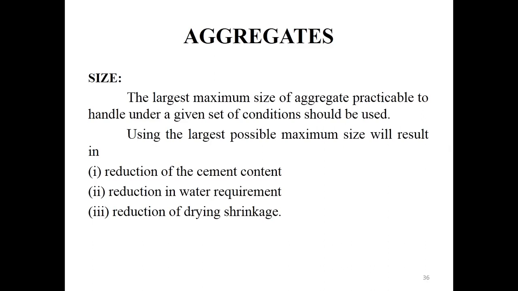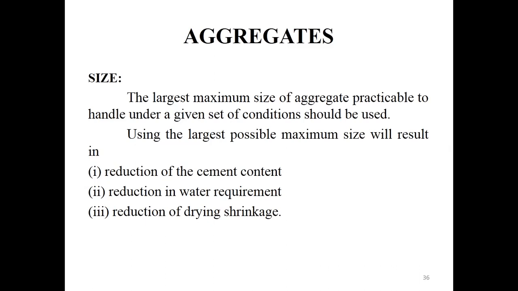How is this maximum size limited? Certain conditions are there, and based on those the limitations are provided. These conditions are: first, thickness of the section; second, spacing of reinforcement; third, clear cover; and fourth, mixing, handling and placing techniques, that is the manufacturing of concrete. Coming to the thickness of the section, the aggregate size should not be greater than 1/4 of the maximum thickness of the structural member.